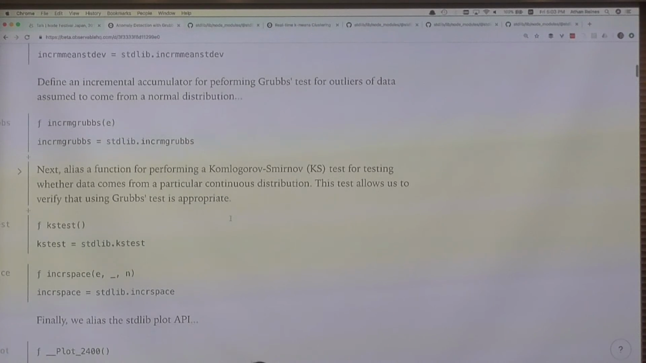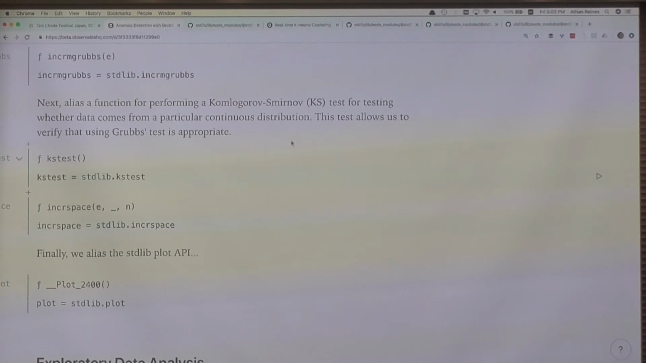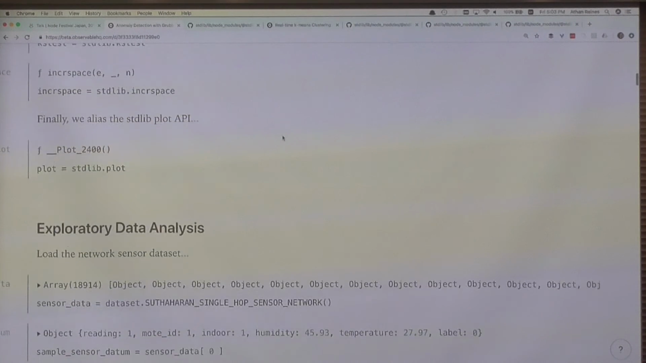And then finally, I'll define some other aliases. One is for a KS test, which allows you to determine if data does come from a normal distribution. And then there's some other utilities such as the plot API.